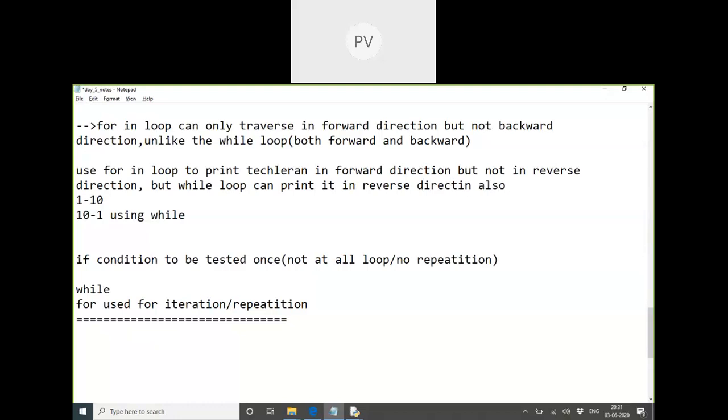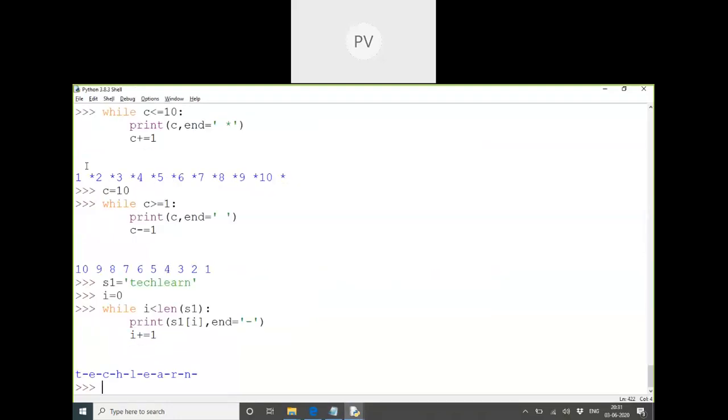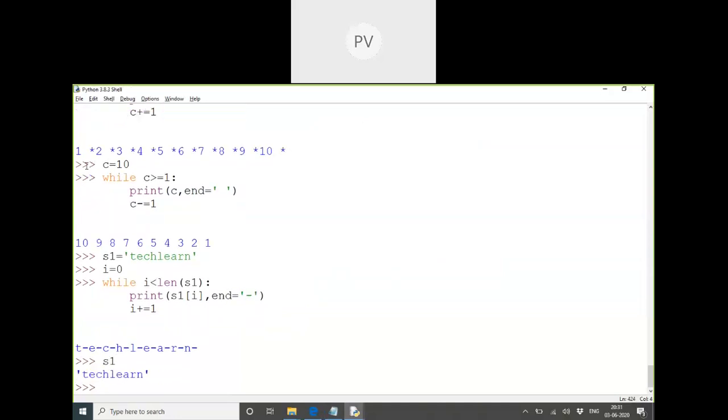Let us see how I check that. I already have a string that I want to print in the forward direction using for. For, I can take any variable, I can take 10, but the better thing is to give a customized name, since I am printing each letter. For letter in s1: in is a keyword here.